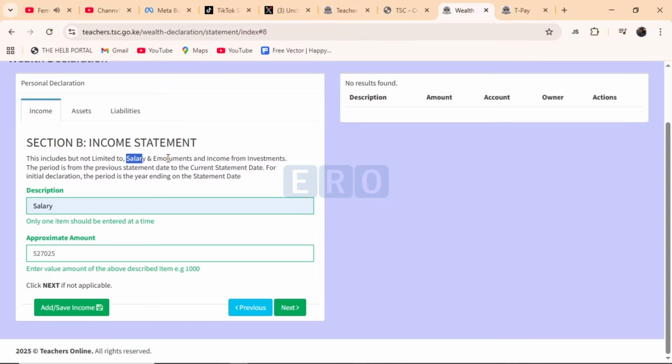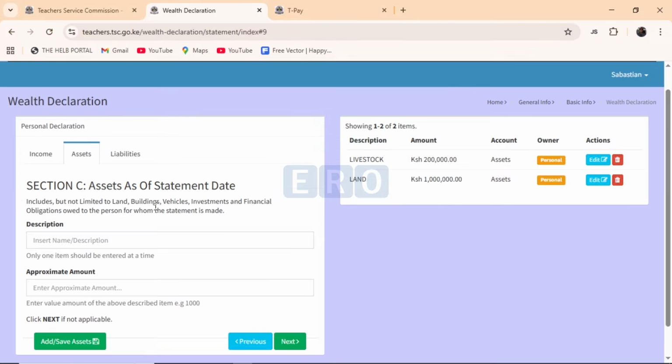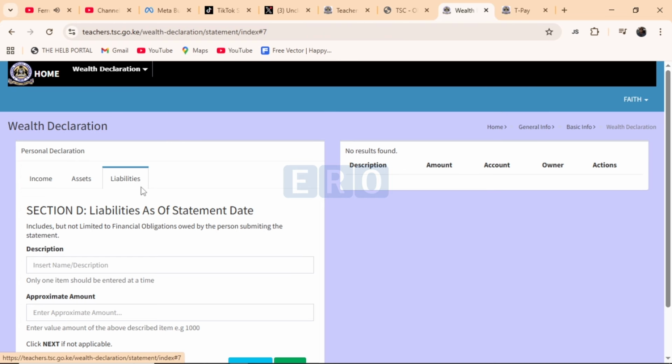If you have any other income stream, you will click on add or save income. But if you do not have, just click on next. Here we now need to fill the assets. We are going to move to liabilities.